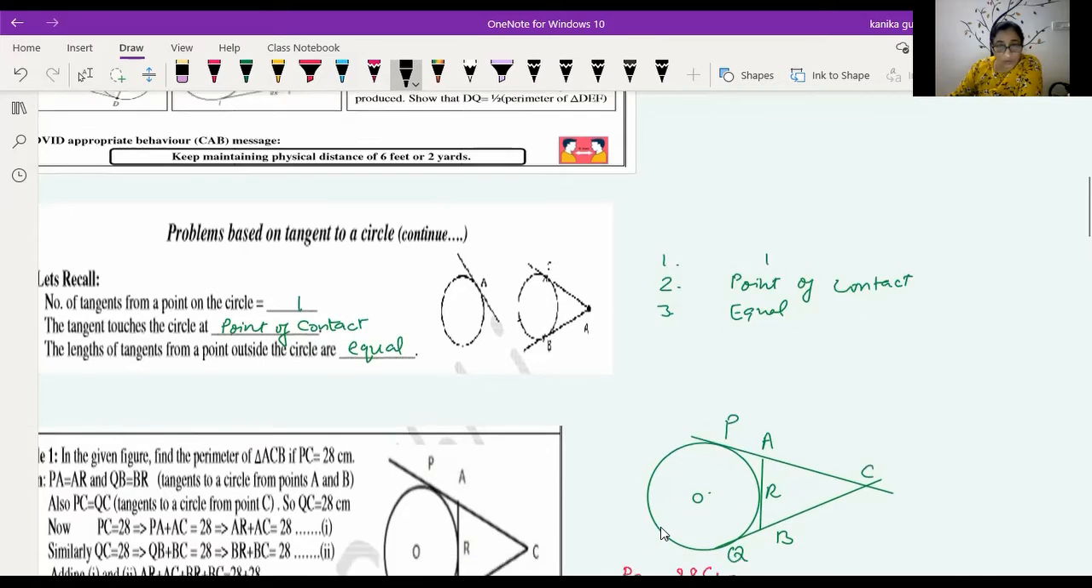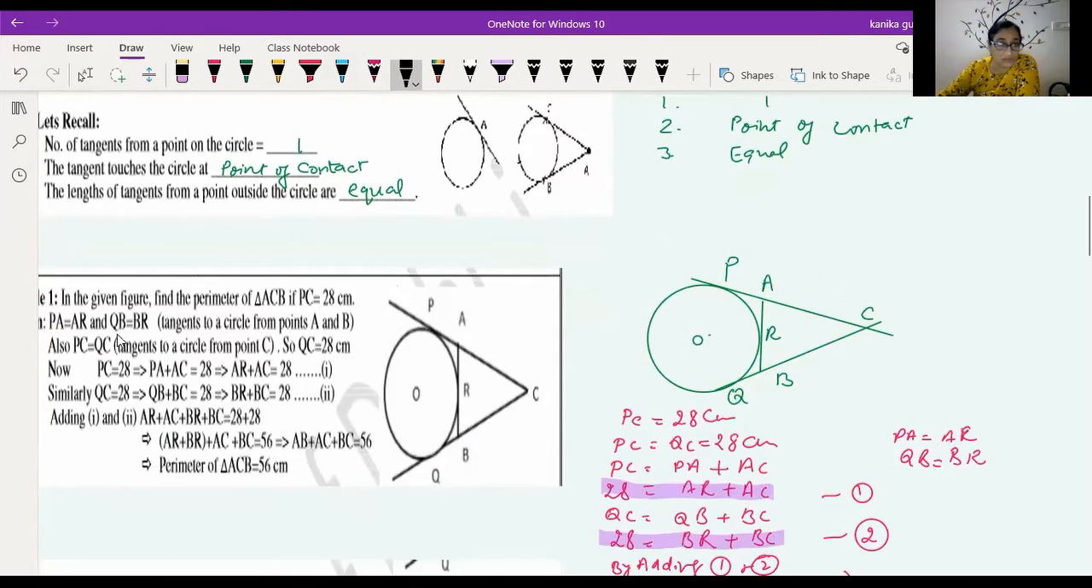Now our first question is, in the given figure, find the perimeter of the triangle ACB if PC is equal to 28 centimeters. You have to find the perimeter of triangle ACB. You know that the lengths of the tangents from an external point of the circle are equal. Here C is the point outside the circle, so you get PC is equal to QC. Here A is an external point, so PA is equal to AR. And here B is an external point, so BQ is equal to BR.